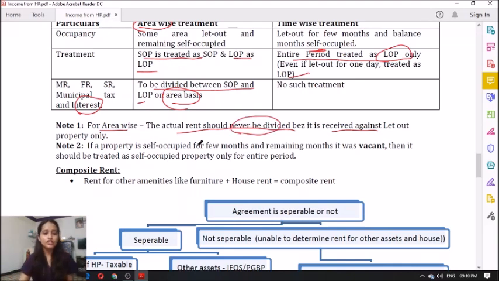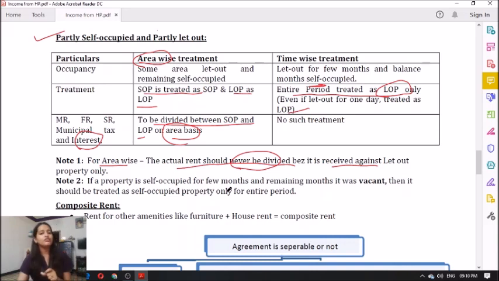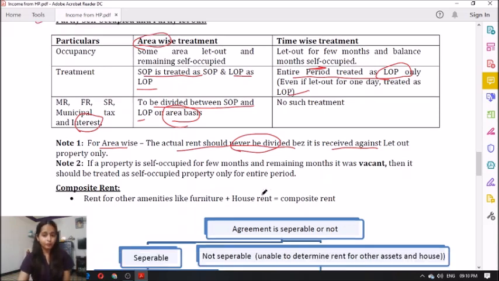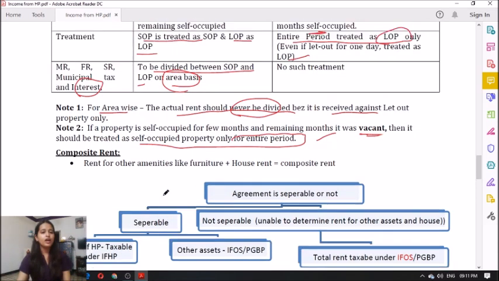See, now there may be a situation that a property is self-occupied for, let's say, 9 months and for the remaining 3 months it was left vacant. In such a case, what will you treat it as? Whether it shall be treated as a self-occupied property or a let out property. Remember, vacancy is not equal to let out. So if a property is self-occupied for a few months and the remaining months it was vacant, then it should be treated as a self-occupied property for the entire period and you should reduce the vacancy loss if any. Clear with that? Yes? Okay.